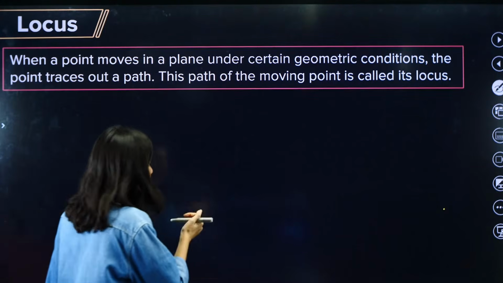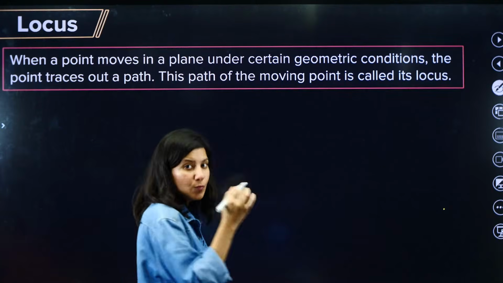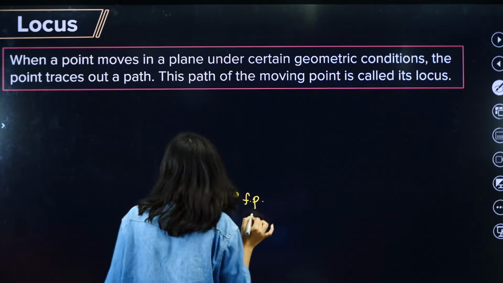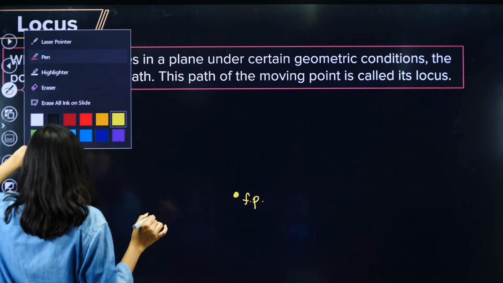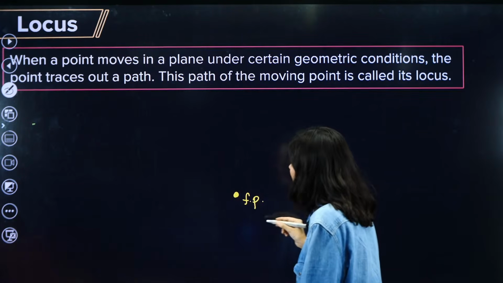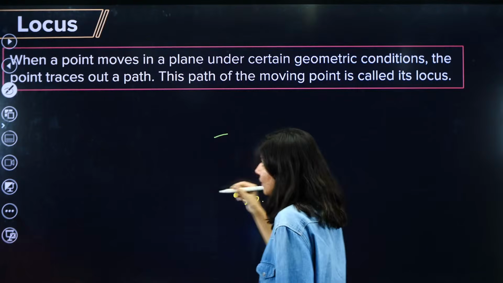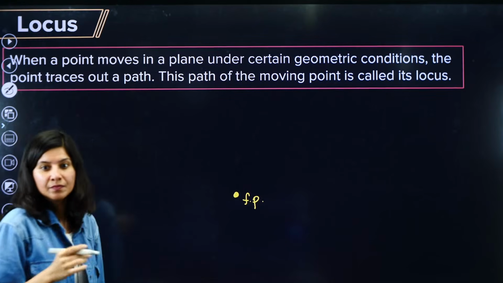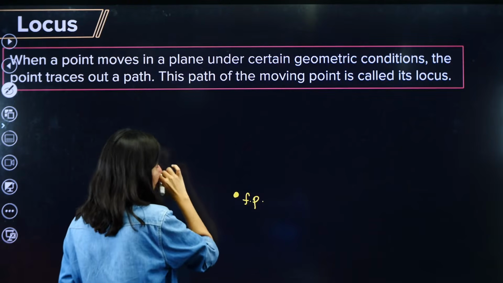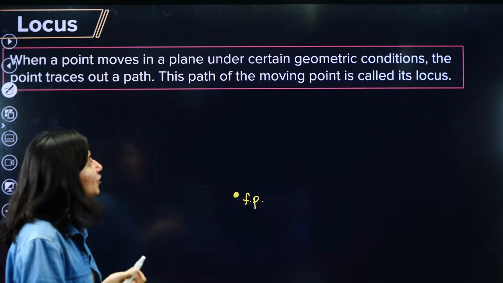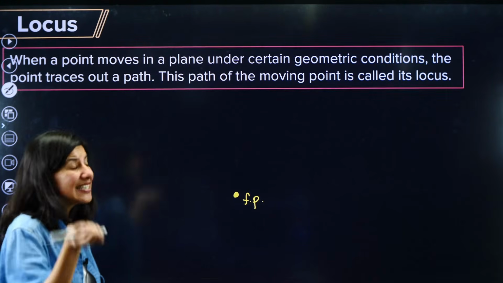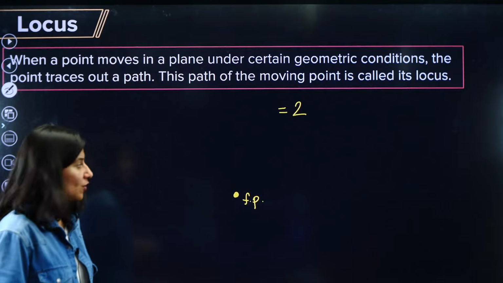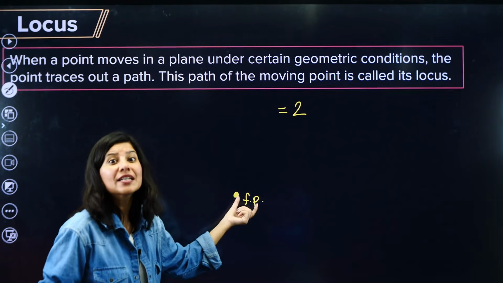So suppose there is a point which is moving in such a way that its distance from a fixed point, so this is your fixed point, is always the same. Let's say its distance from the fixed point is equal to 2.